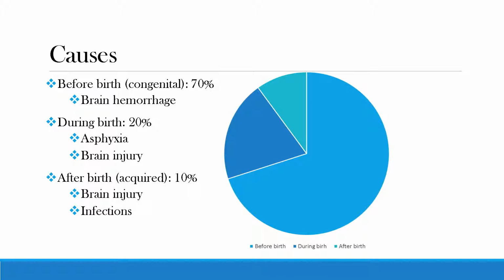There are many different causes of CP, which can occur before, during, or after birth. Congenital causes happen 70% of the time and include hemorrhages, bleeding in the brain while in the womb. During birth causes happen 20% of the time and include asphyxia, severe lack of oxygen in the brain, and other injuries. Lastly, acquired causes can happen after brain injuries have been suffered, or infections such as bacterial meningitis have been acquired. The pie chart on the right shows the breakdown of these 3 categories.